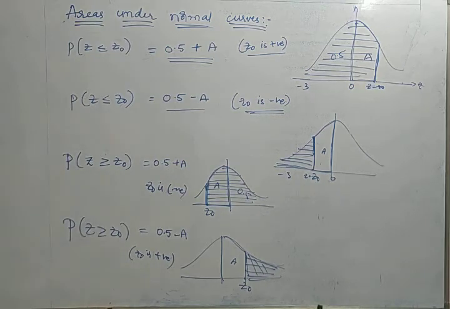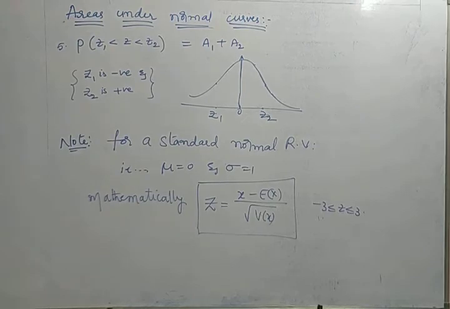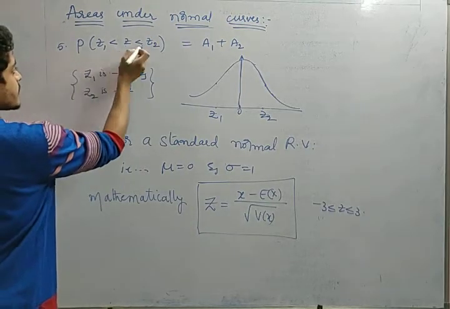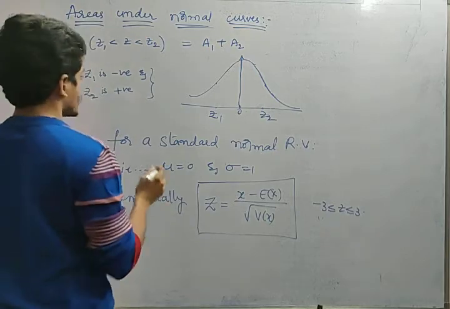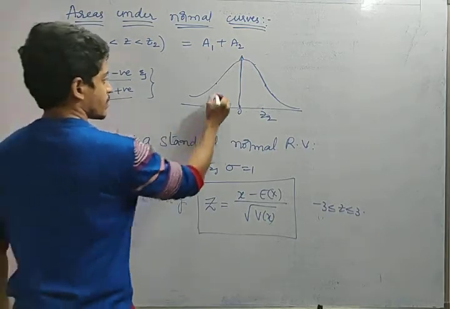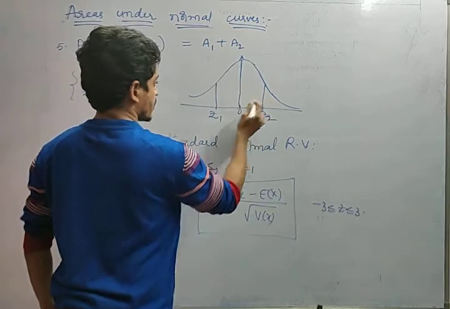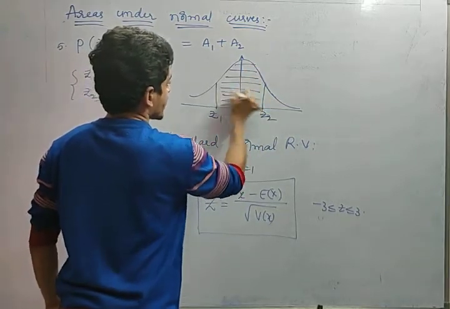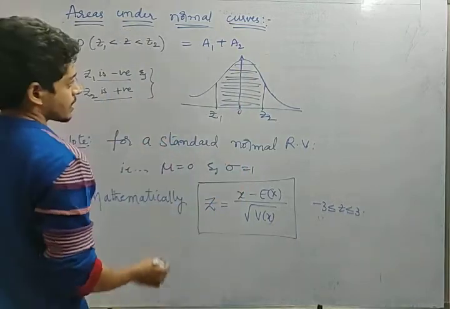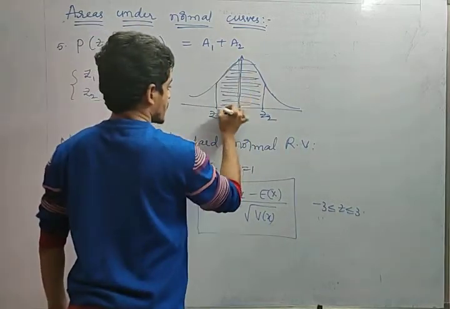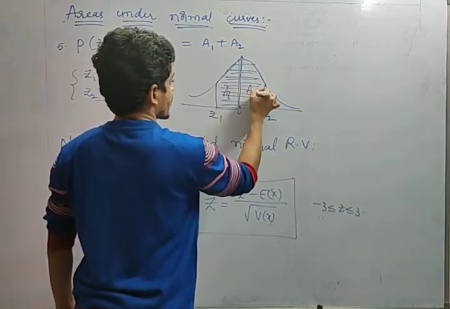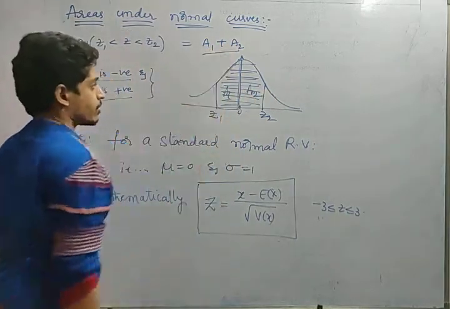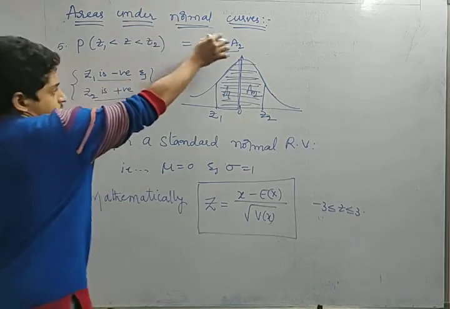Okay, next one, friends. Suppose probability of z1 less than z2, suppose z1 is negative and z2 is negative. There is one part here, another part here, and the area we need is in between these two. So how can we calculate the area between these two, friends? Suppose this area is given as a1 and this one as a2, then it is a1 plus a2, simply. These values will be given to you in the question.